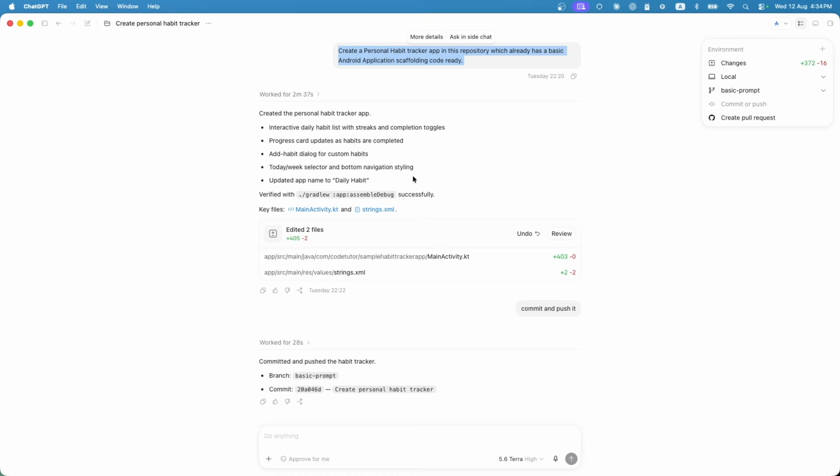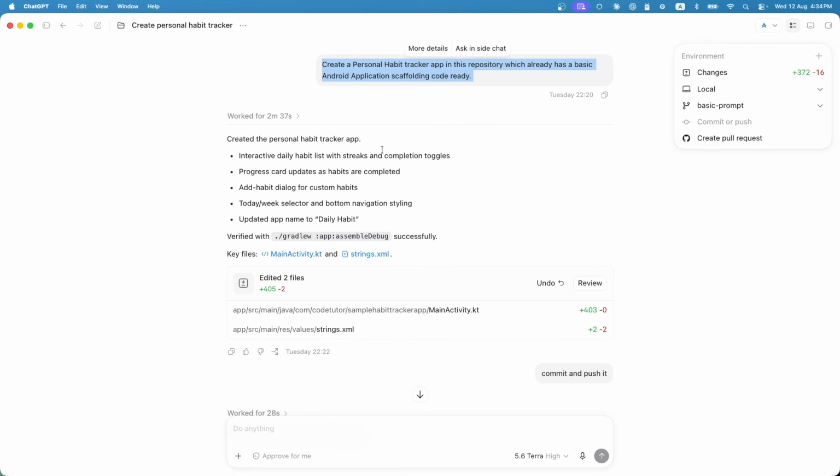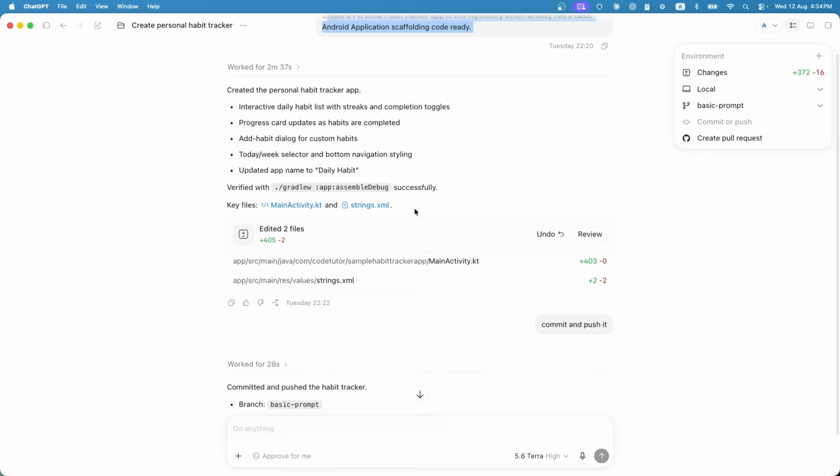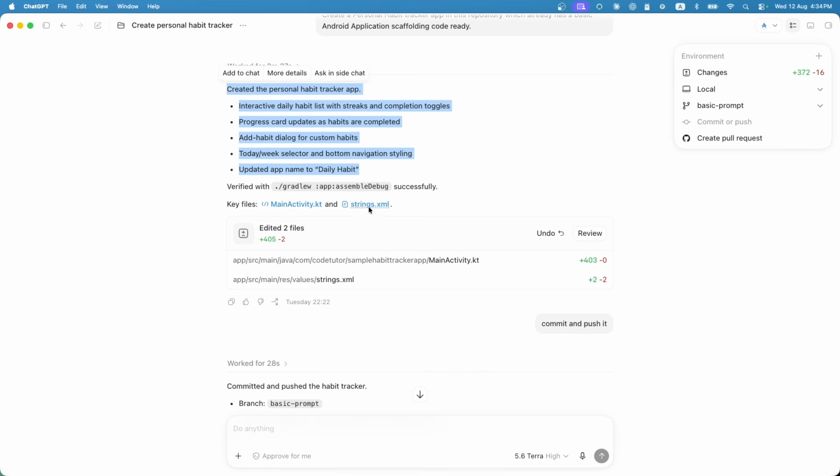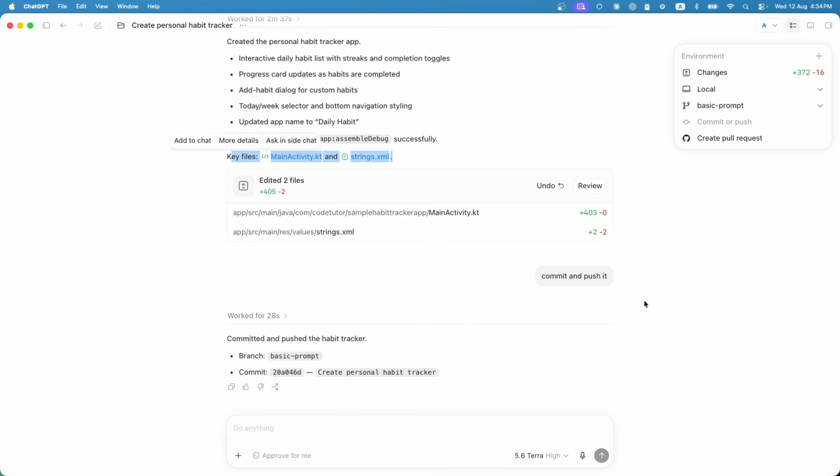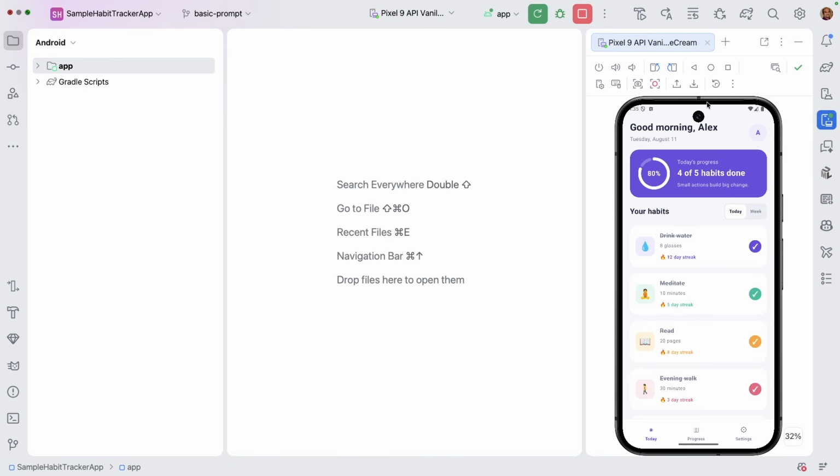This is what I had given the AI. I basically asked it to create a sample habit tracker app in this particular repository. I pointed to the repository that I am working on, and then it took around 2.5 minutes, and it modified the main activity and added a couple of strings.xml entries, and then I asked it to commit and push it. This is what it has generated based on one single prompt.